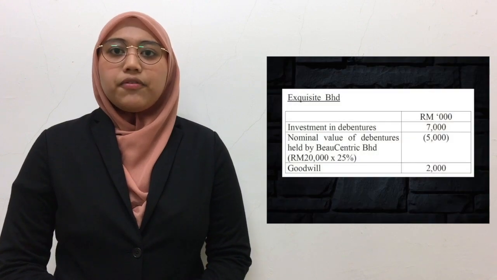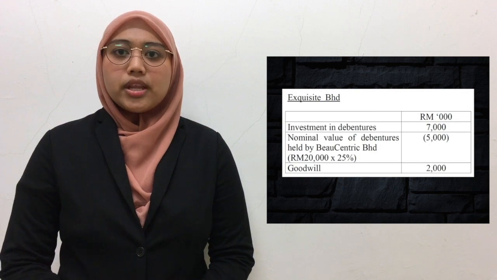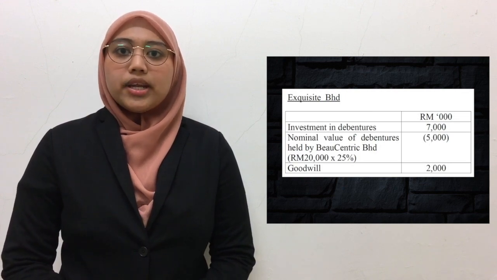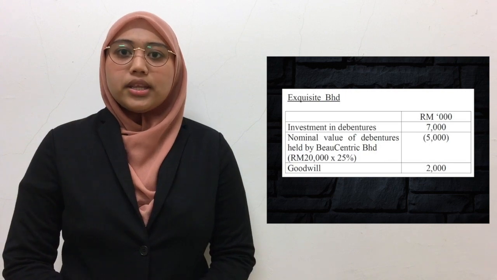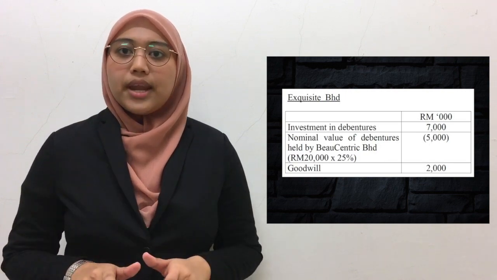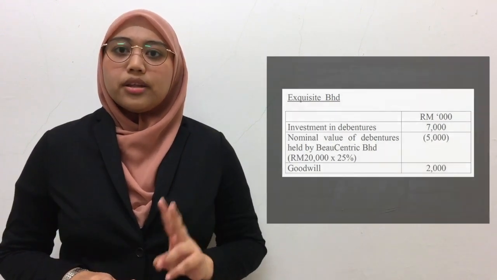Since the question has an investment in debentures, we will compute the investment in debentures of 7 million, and we minus the nominal value of debentures held by Bucentric Berhad, 20,000 times 25%, equal to 5 million, and it will give a goodwill of 2 million.